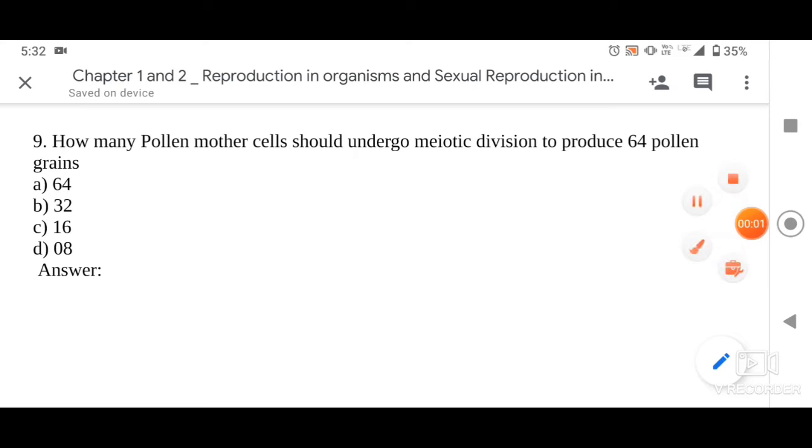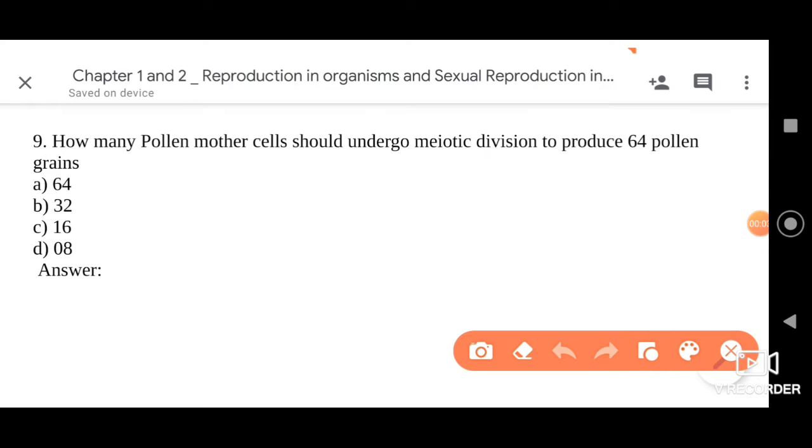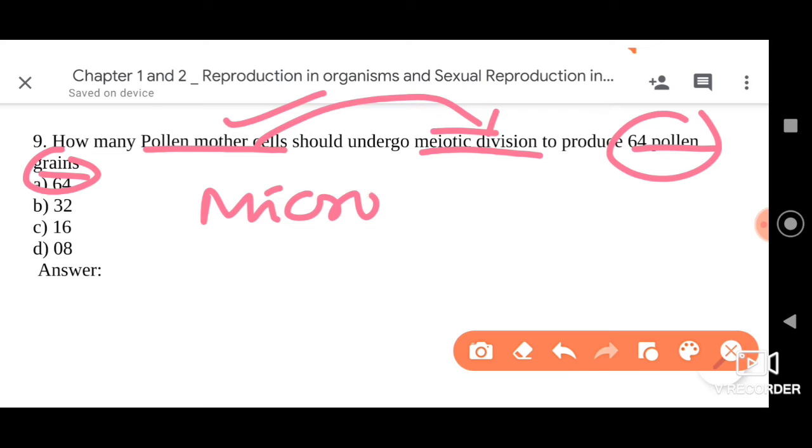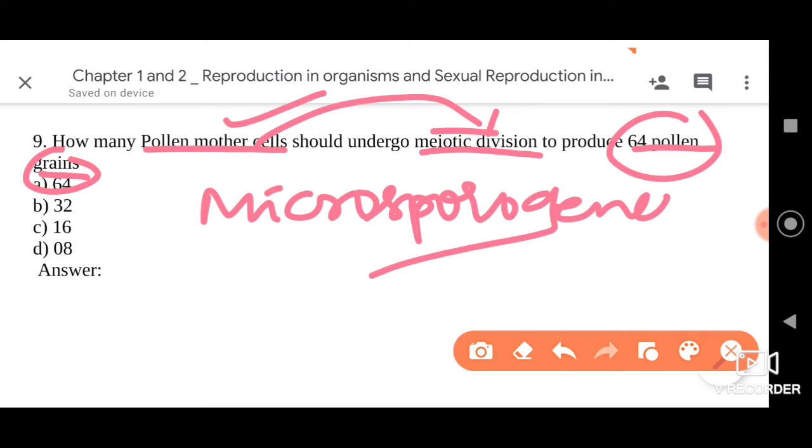Dear friends, the next question we have here is: how many pollen mother cells should undergo meiotic division, or meiosis, to produce 64 pollen grains? First of all, let me tell you that whenever the pollen mother cells undergo meiosis, they form the pollen grains. That process is called microsporogenesis, dear friends. So this is one important aspect. Now let me come to the question.